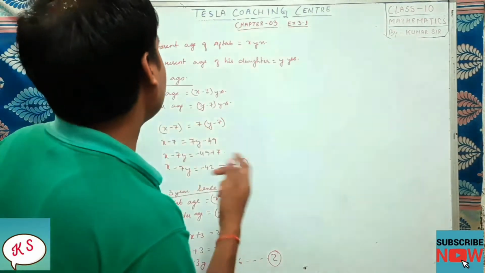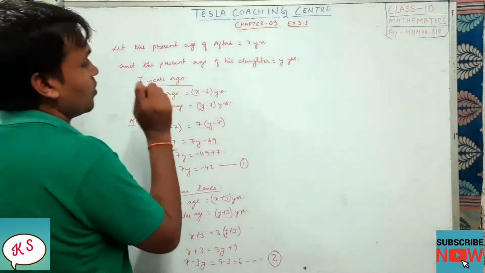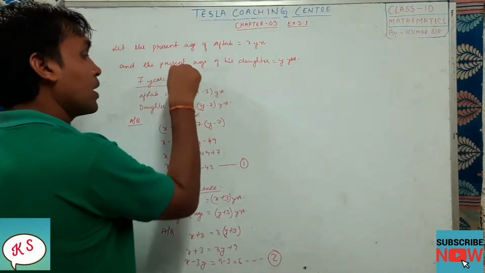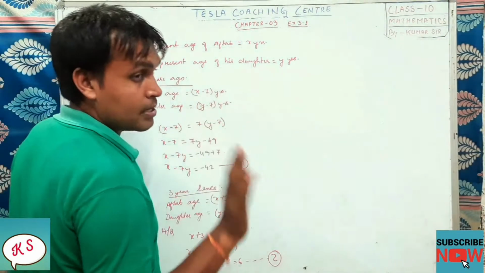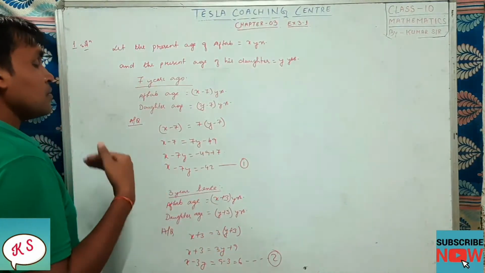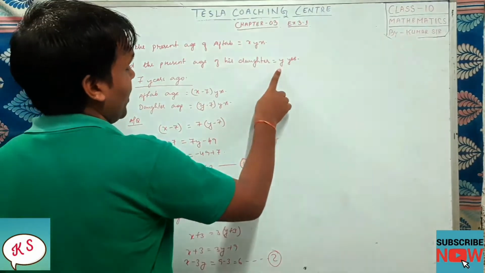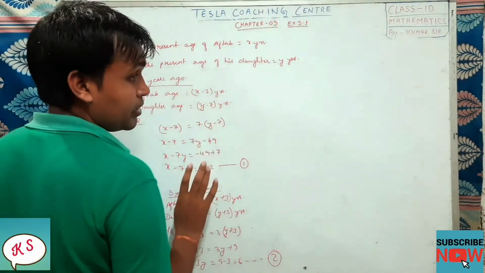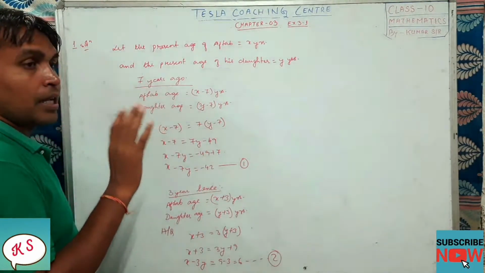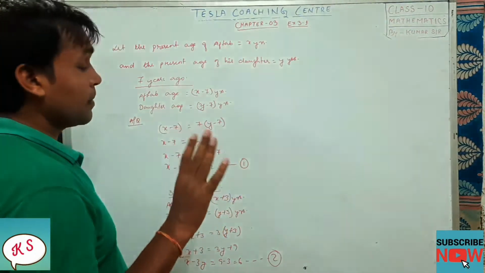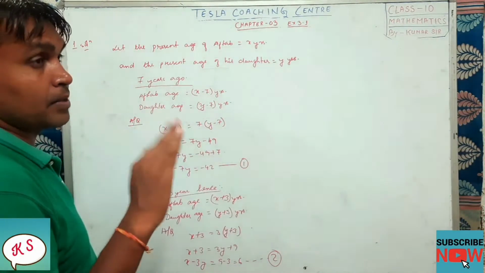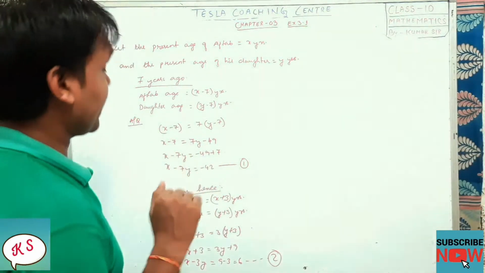Similarly, we have written here: 7 years ago Aftab's age will be how much? Present age is x, so 7 years ago it will be x minus 7 years. Daughter's age is now y, so 7 years ago it will be y minus 7 years. Wherever the word ago is there, remember you have to subtract. However many years ago, that many years you have to subtract from their present age.